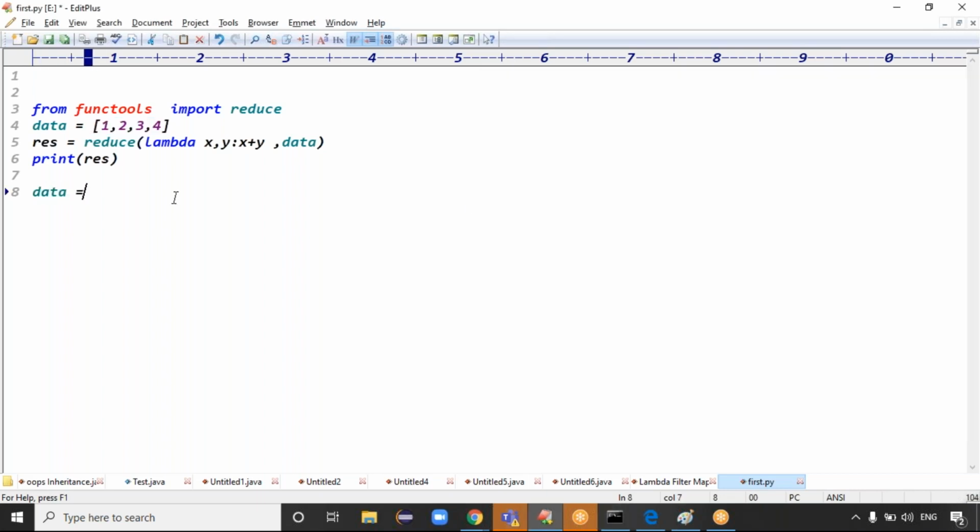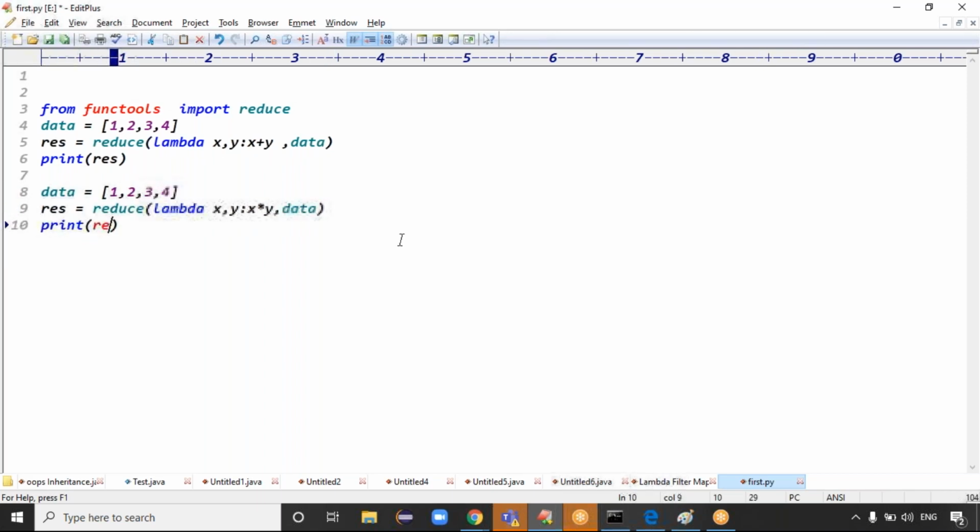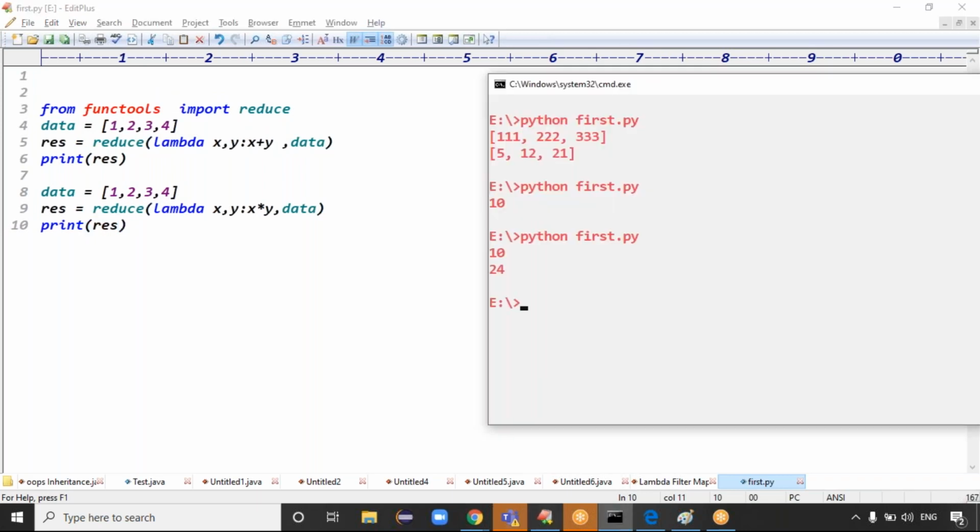If you want the multiplication of 1, 2, 3, 4, what do I have to do? Simply use the reduce function, with data as the input, and a lambda expression with two arguments, lambda x comma y, x star y. Then take the result variable and print the result. The expected output is 24.